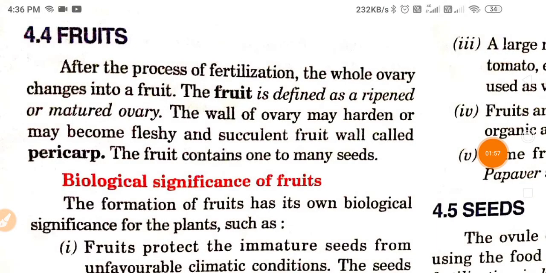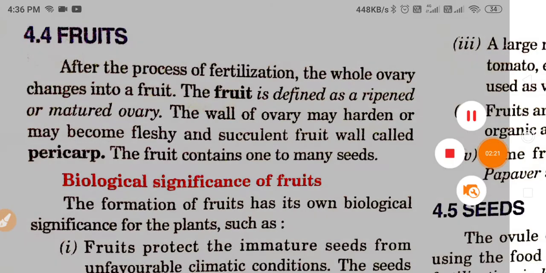Now we read about the fruits. After the process of fertilization, the whole ovary changes into a fruit, as I said earlier. The fruit is defined as a ripened or matured ovary. The wall of the ovary may harden or may become fleshy and succulent, called the pericarp. The fruit contains one to many seeds.